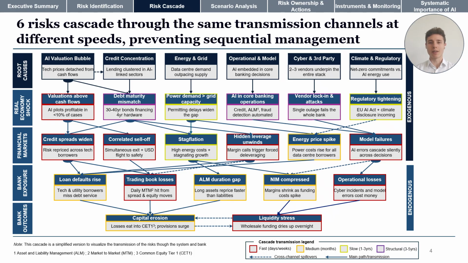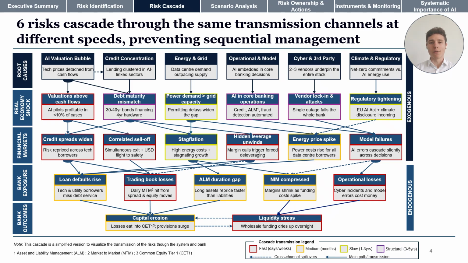Those shocks then reach our balance sheets. And here's the key point. They arrive at different speeds. The valuation correction might hit in days. Energy constraints build over months. Regulatory tightening plays out over years. That means by the time the slower risks materialize, the fast ones have already moved the market, so you cannot address them one at a time.